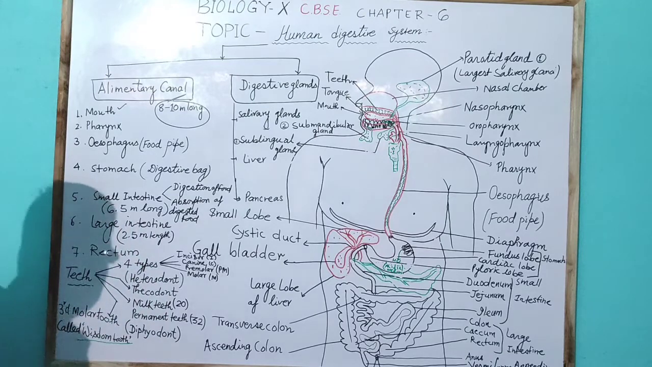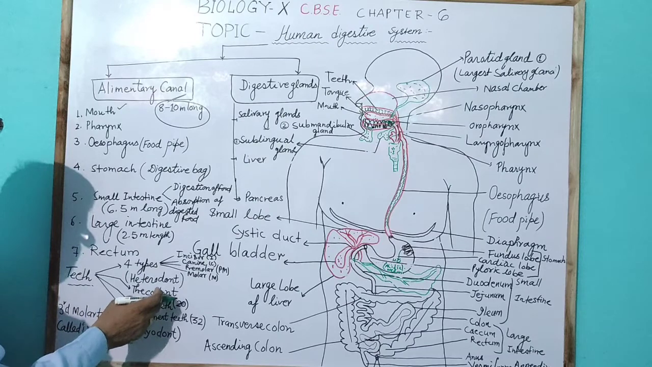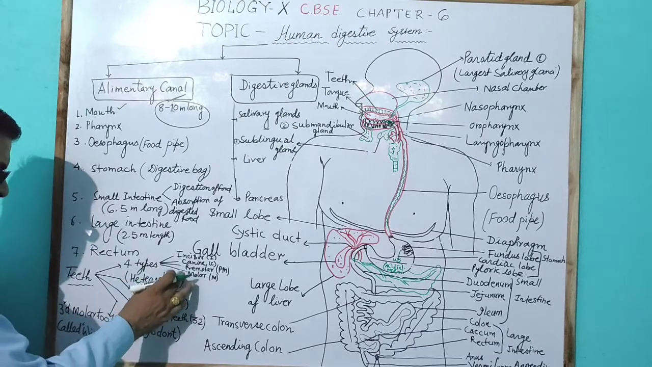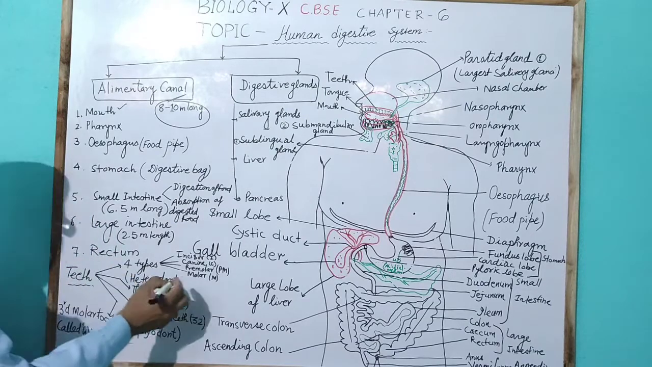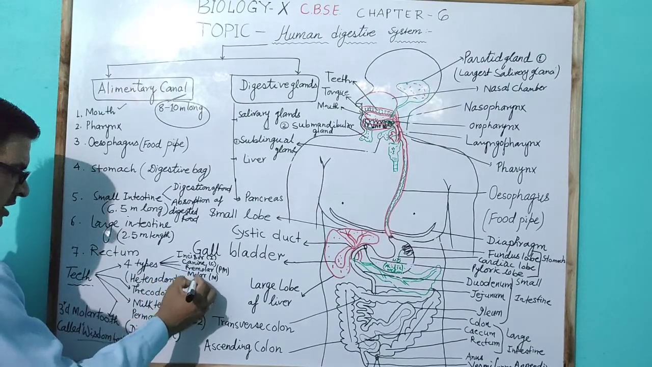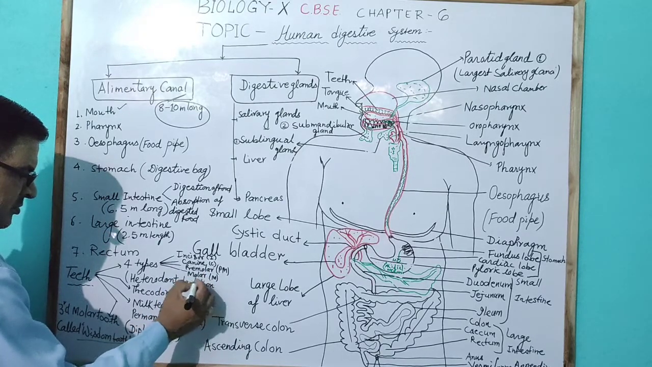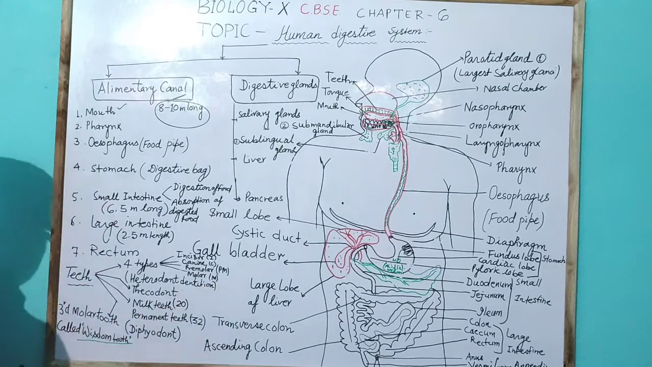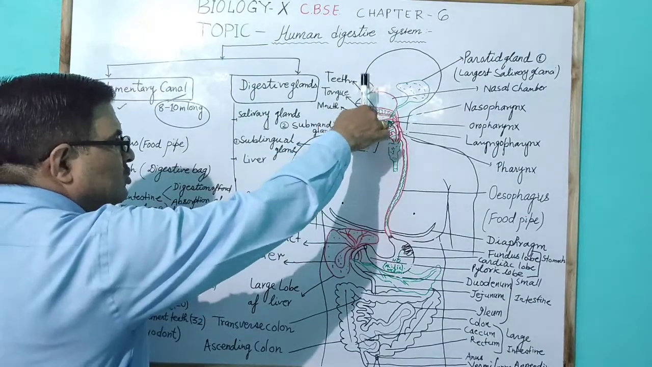That is why teeth are called thecodont. Here heterodont dentition is found. It means teeth are of 4 types. That is why it is called heterodont dentition in humans. Heterodont dentition is found, and next, teeth present in the socket